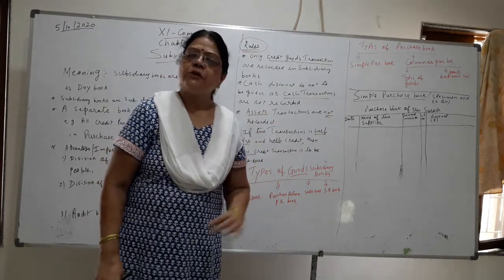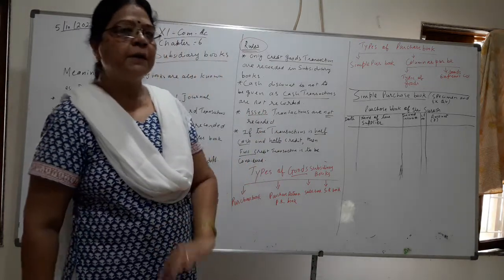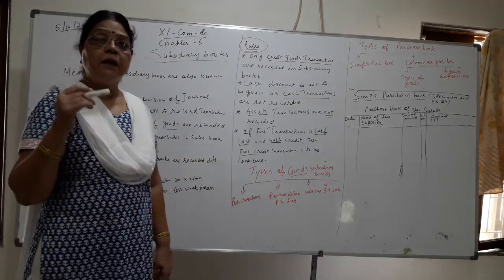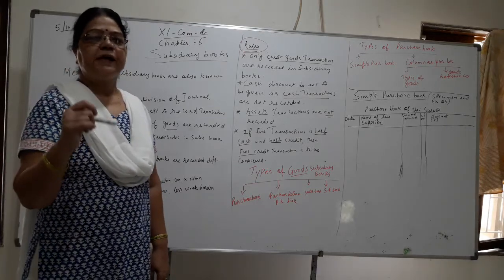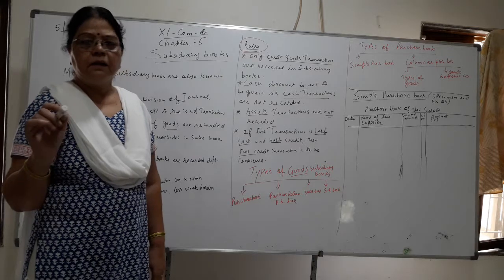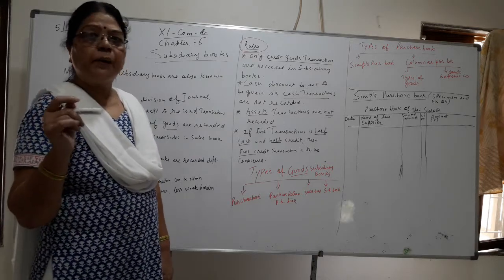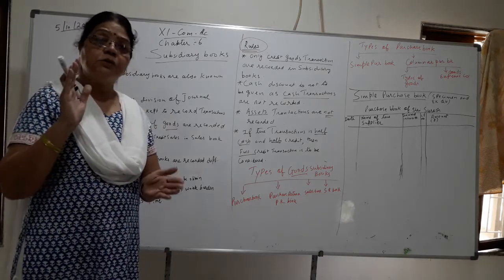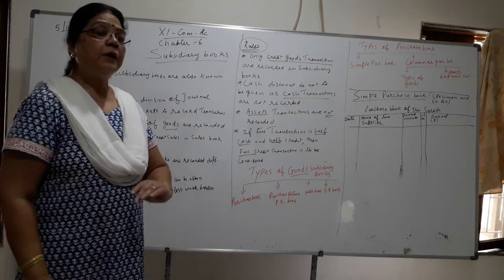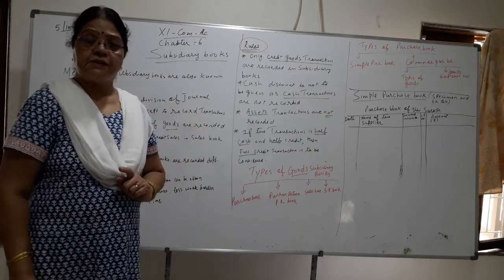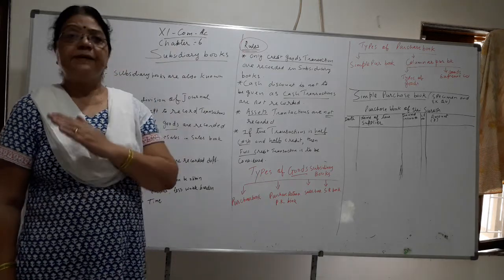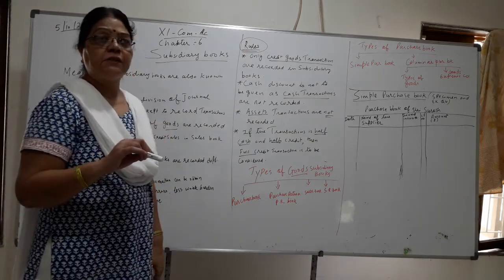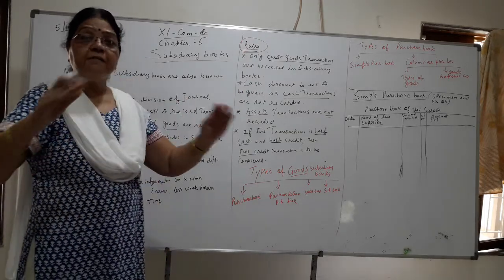So there are chances of making mistakes because of overburdened work, and so many errors can be in the journal entry because it is recorded by one person, and so we will not get quick information. The work burden will be too much. The book also will be very large. So because of all these limitations, we have thought of subdividing the journal book.